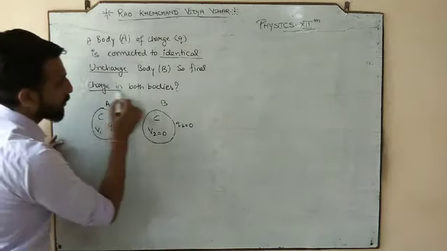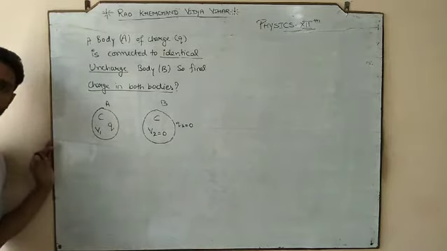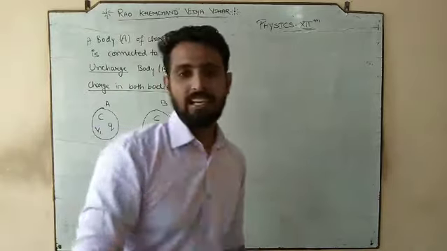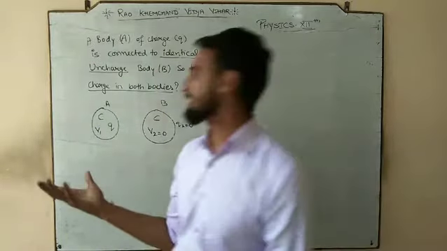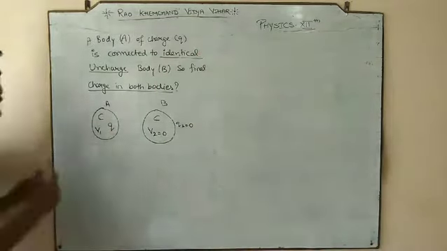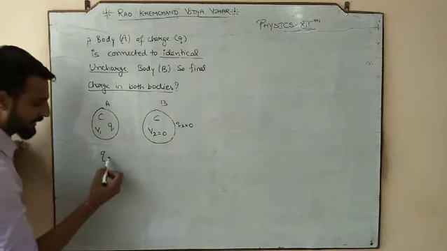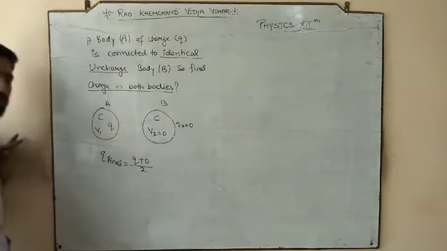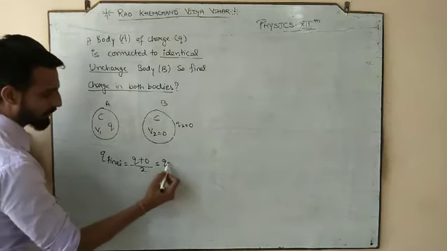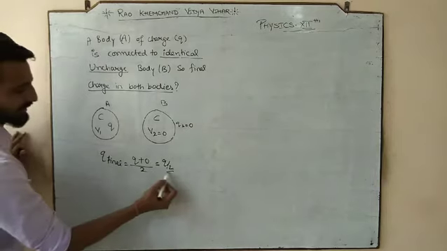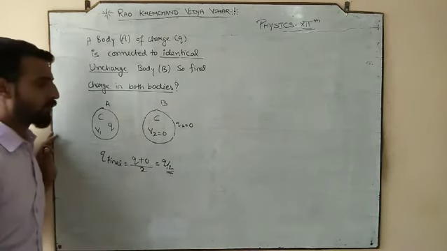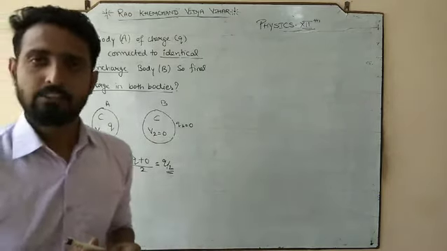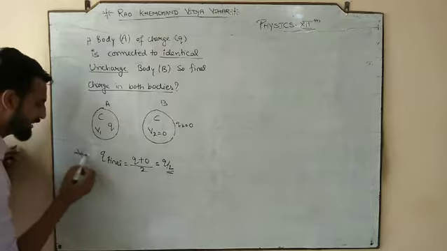Now he is asking what is the final charge in both the bodies. According to that type 1 logic that we learned in electric force, how did we find it there? First body with the charge Q, second body with 0. So the final charge in both the bodies is the average of both of them: Q plus 0 by 2 would be Q by 2. So what would be the final charge in the first body? Q by 2. What would be the final charge in the second body? It would also be Q by 2. So this was the direct method that we applied there.